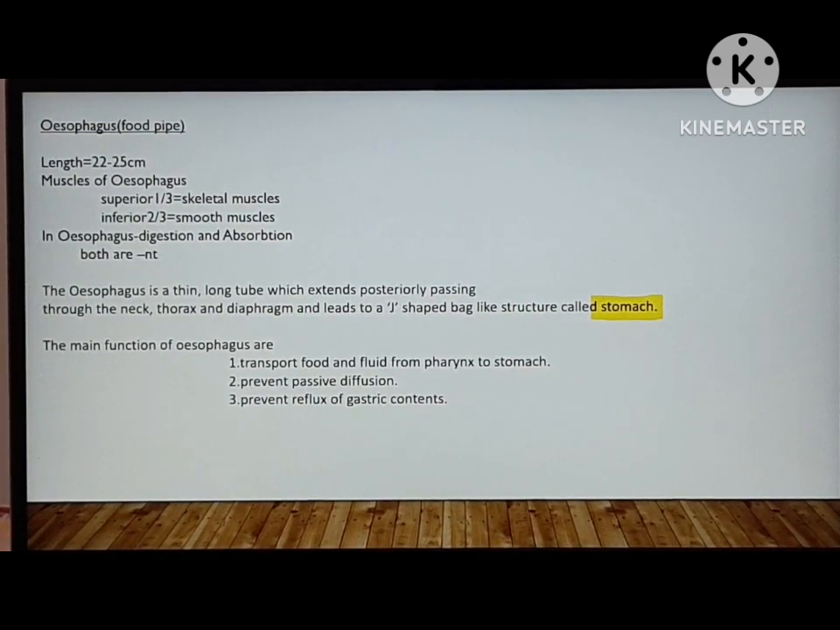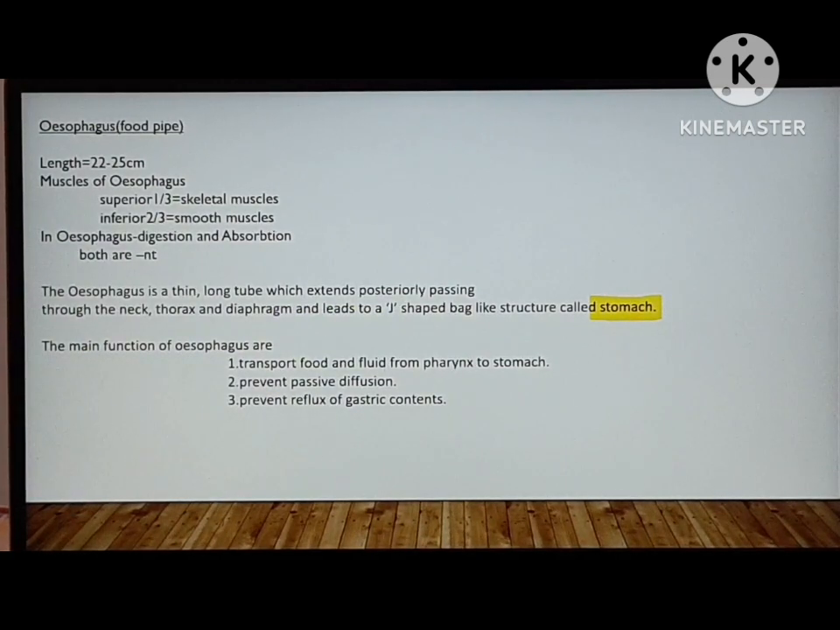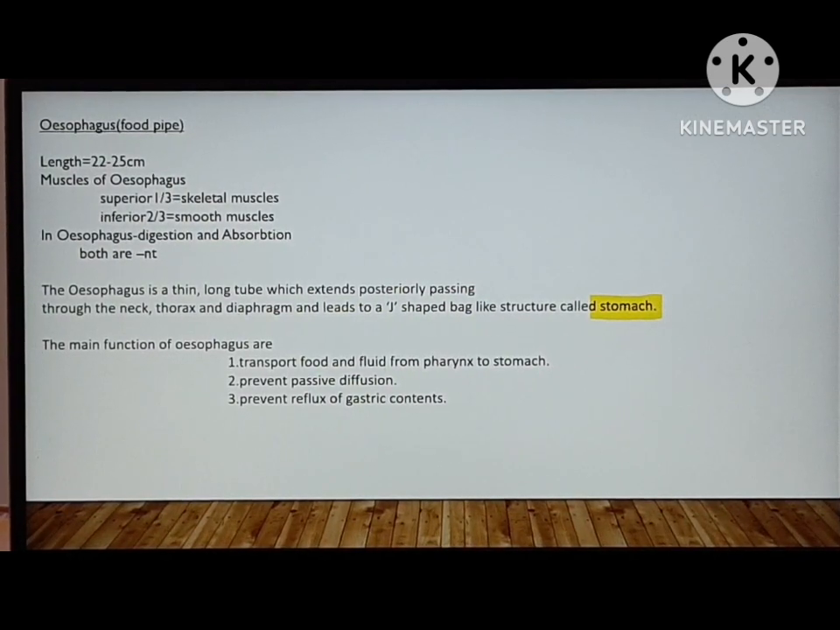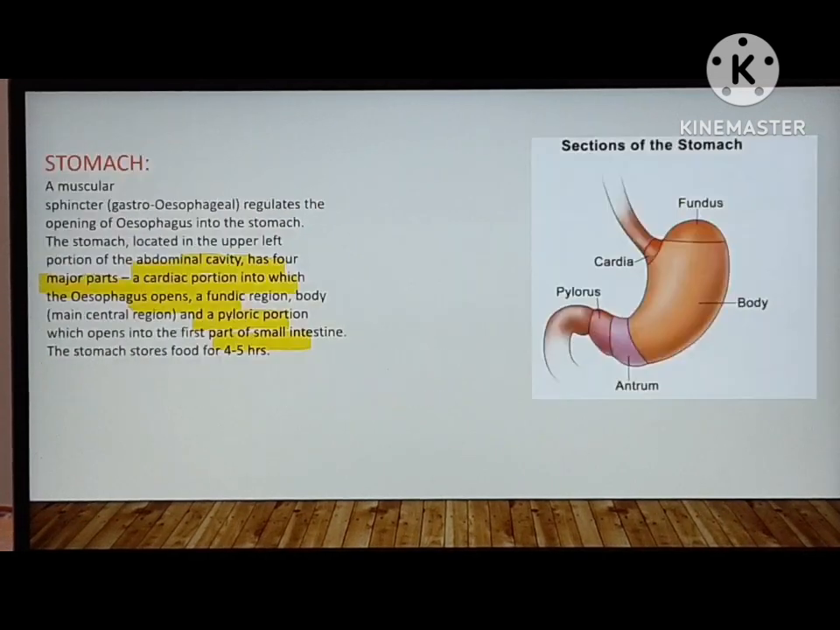What are the main functions of the esophagus? The main functions of the esophagus are to transport food and fluid from the pharynx to the stomach, prevent passive diffusion, and prevent reflux of the gastric content.